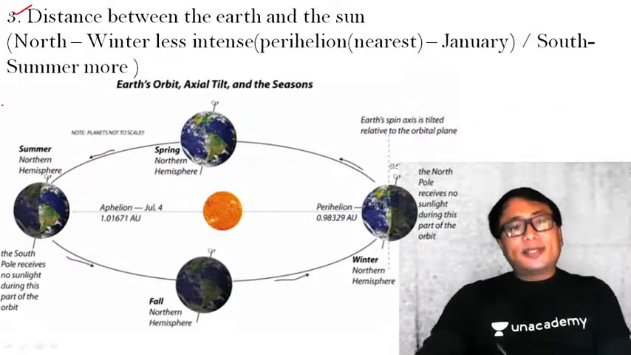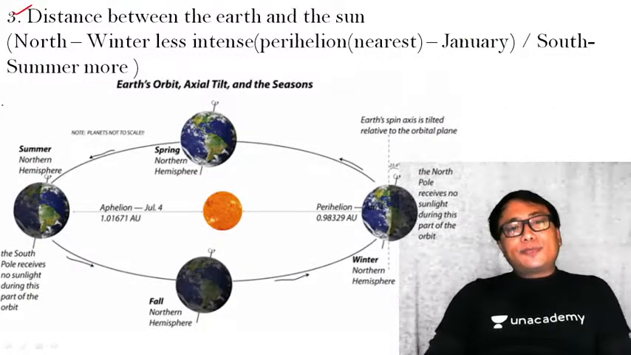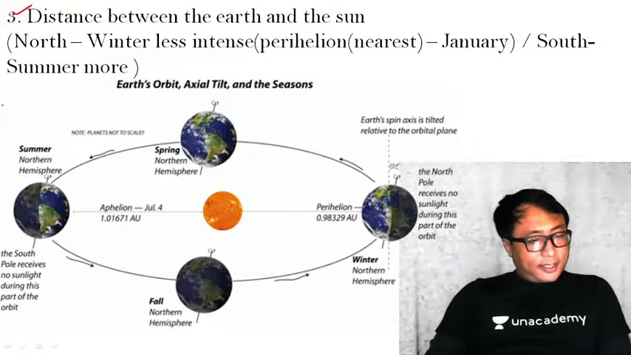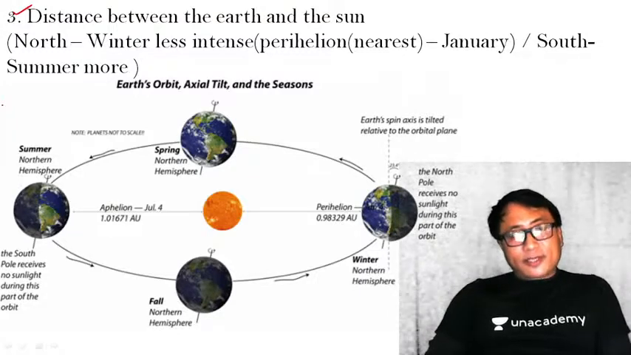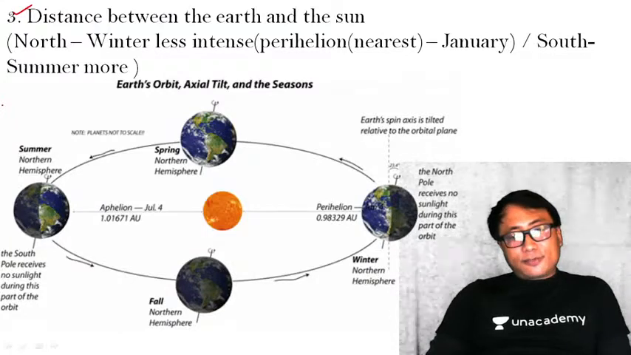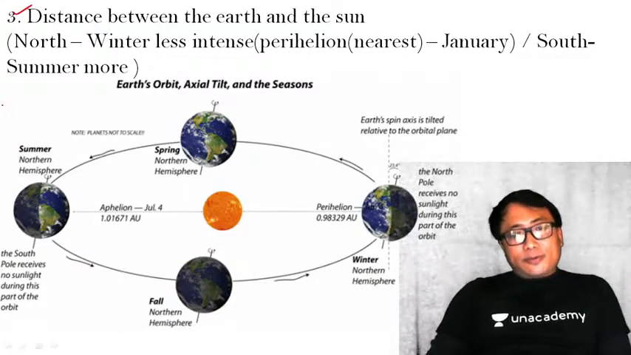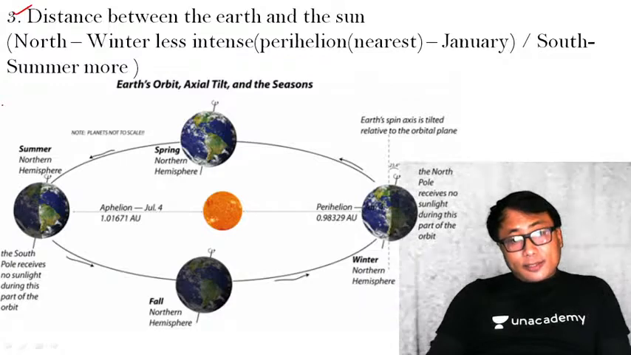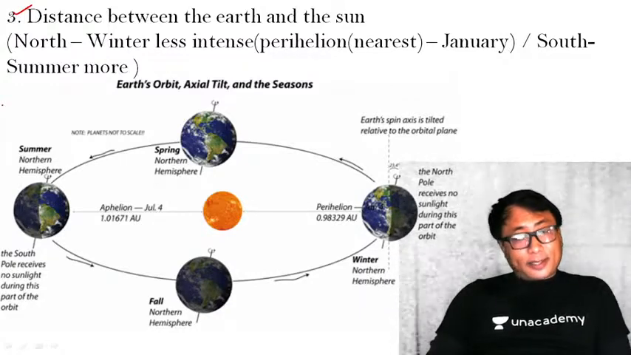The third factor is the distance between the earth and the sun. That is the third important factor for the sun insolation. You see here. Kindly go through the diagram. It is very, very important. Try to find this aphelion and perihelion. What is perihelion? What is aphelion?